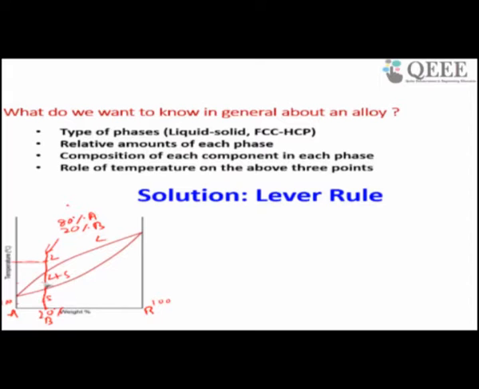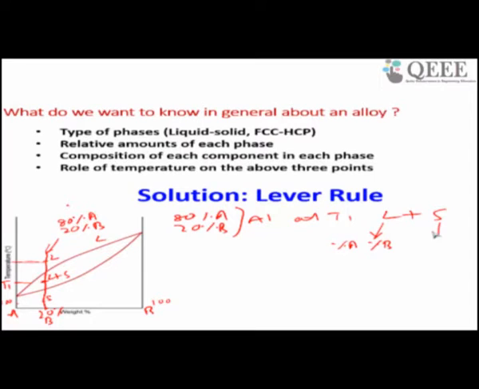For example, suppose at this temperature, you have an 80% A, 20% B alloy, so let us say at T1 you have liquid plus solid. So you want to know in liquid how many percentage of A is there and how many percentage of B is there.